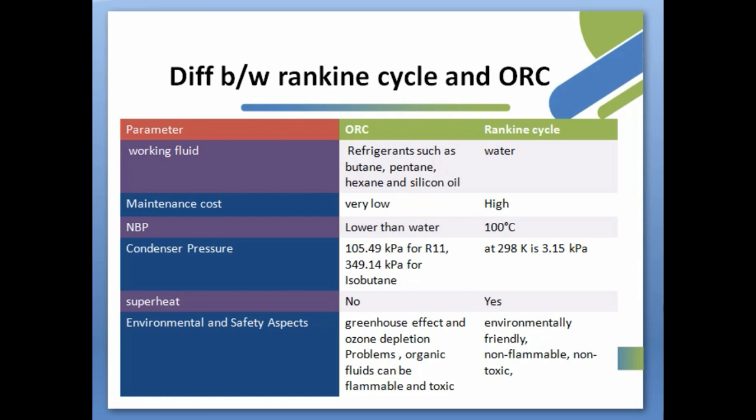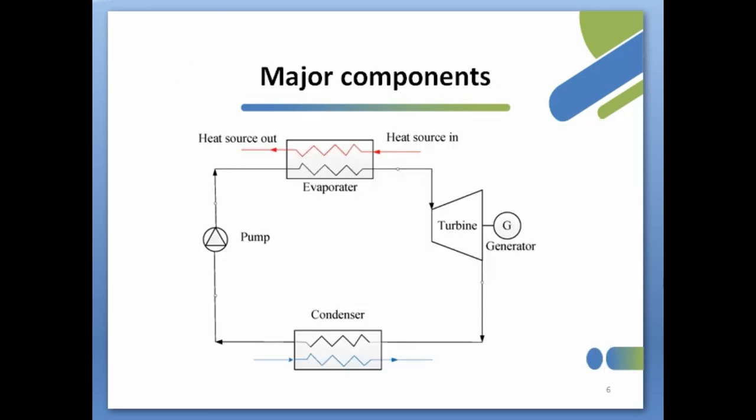The last difference is environmental and safety factors. In case of the Rankine cycle, water as working fluid is environment friendly, non-flammable, non-toxic, and has no ozone depletion potential and no global warming potential. But in case of the organic Rankine cycle, organic fluids can be flammable and toxic, and have greenhouse effect and ozone depletion potential.